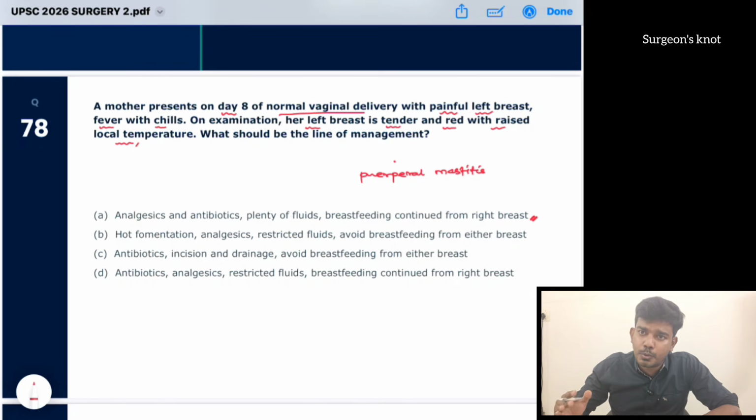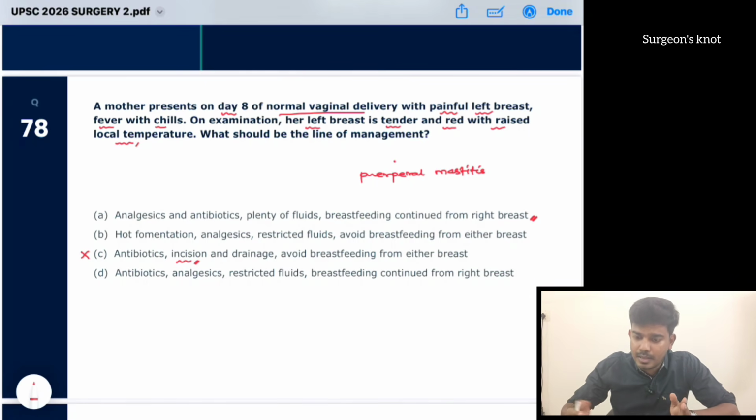So if it is going for abscess formation, first we are going to do an aspiration. Okay, ultrasound guided aspiration. After 2 ultrasound guided aspirations, if it is not settling, then we are going to go for incision and drainage. So here the incision and drainage option is ruled out. Also, it is cellulitis, so the patient has to be given antibiotics. The patient is presenting with pain, so analgesics also have to be given. Whether we can breastfeed? Yes, the patient can breastfeed from either breast.